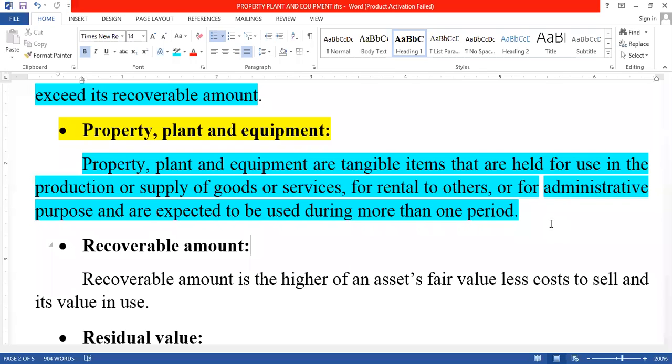And we have the premises of the business organization. This is also a tangible asset. So this is also what we are using for the administrative purpose, or are expected to be used. Either we are using it for the administrative purpose, or we are expected to use it in some other situation, for more than one period. So this is what we call property plant and equipment.